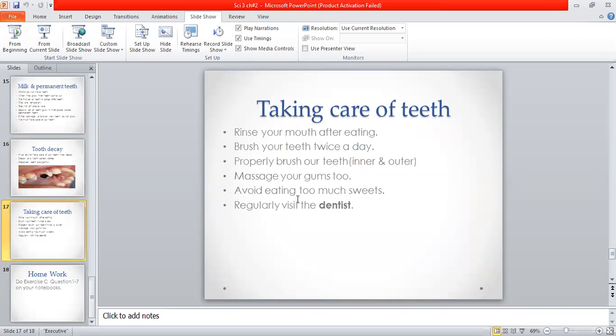As I told you, even when you eat a little candy or chewing gum, after eating them you must rinse your mouth, and regularly visit the dentist. And who is a dentist? A dentist is a person who takes care of and looks after our teeth. Here is some additional information: some foods, vegetables and fruits like carrots and apples help your teeth to clean well.